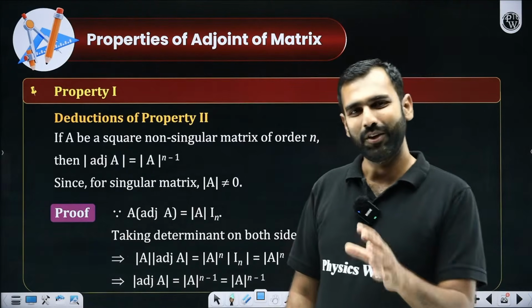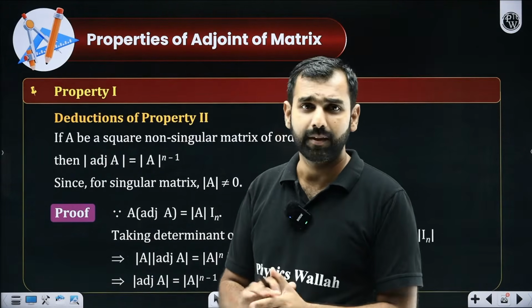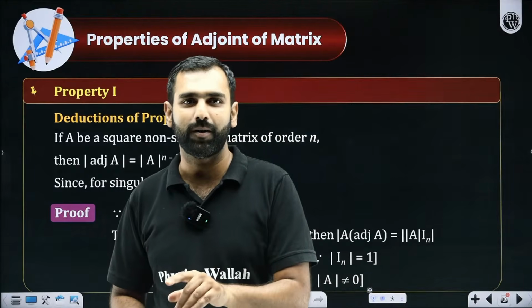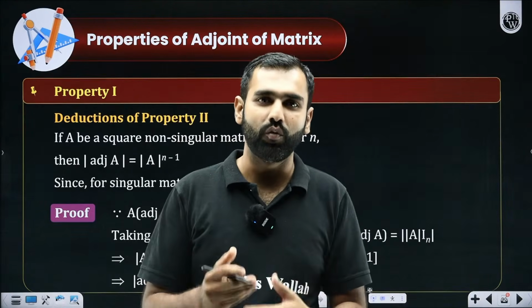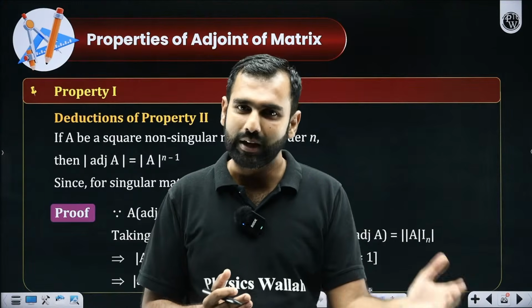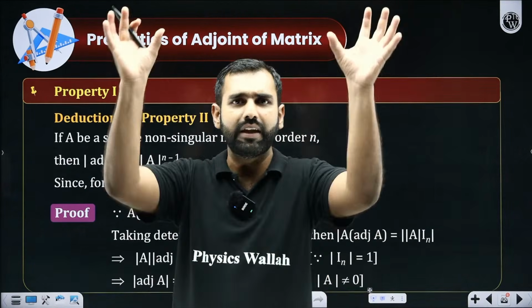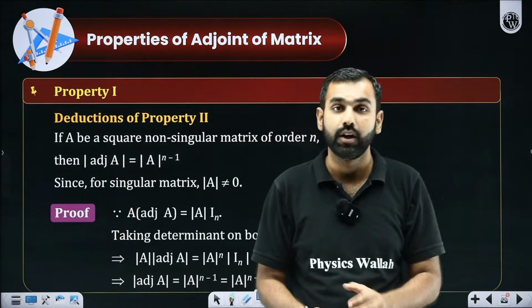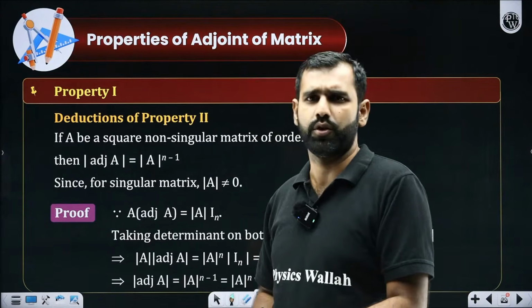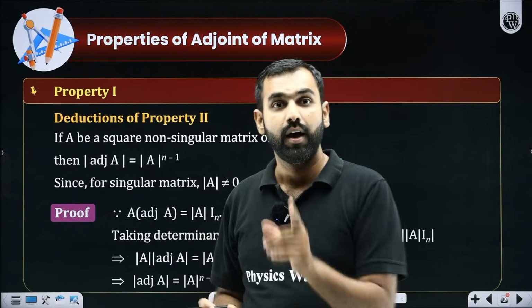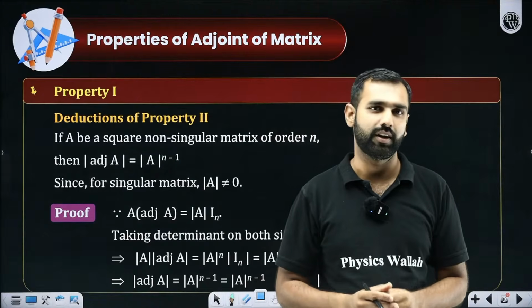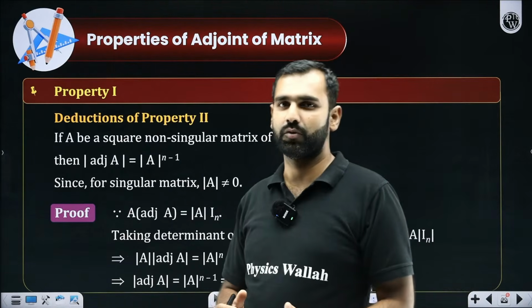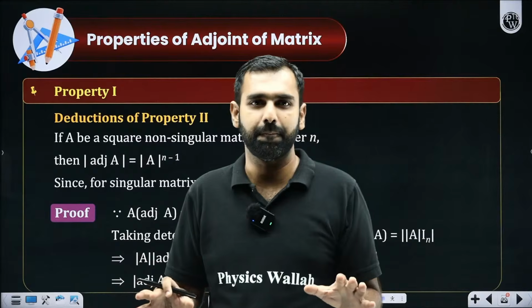Find the adjoint of a 3 by 3 matrix by yourself, using the same process. If you don't know this cofactor part, we have released the one shot of determinants before this video. Go and watch it. There, in a very detailed manner, I have explained the entire process thoroughly and comprehensively, how to find the cofactor of a 3 by 3. Not just that, minor as well I have explained there. So you'll get a decent clarity.